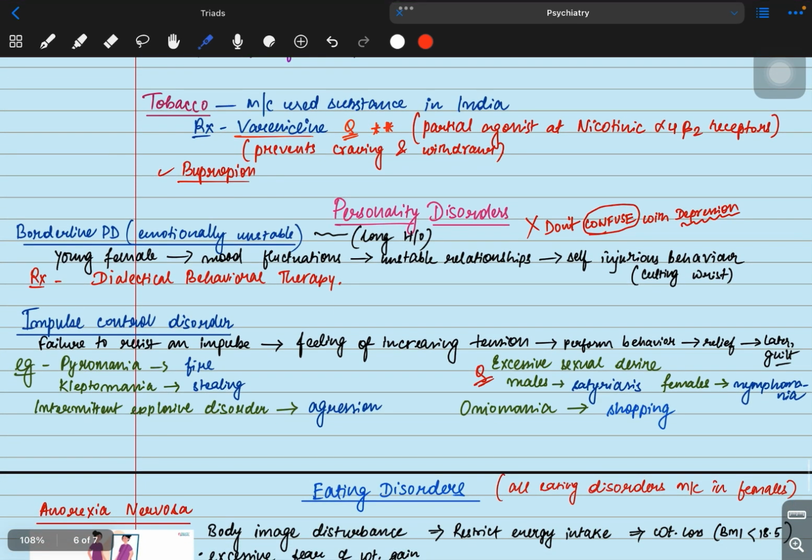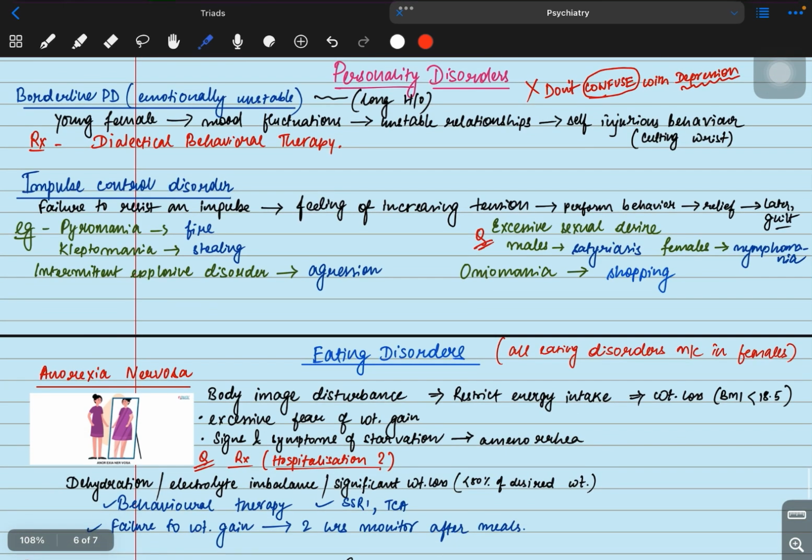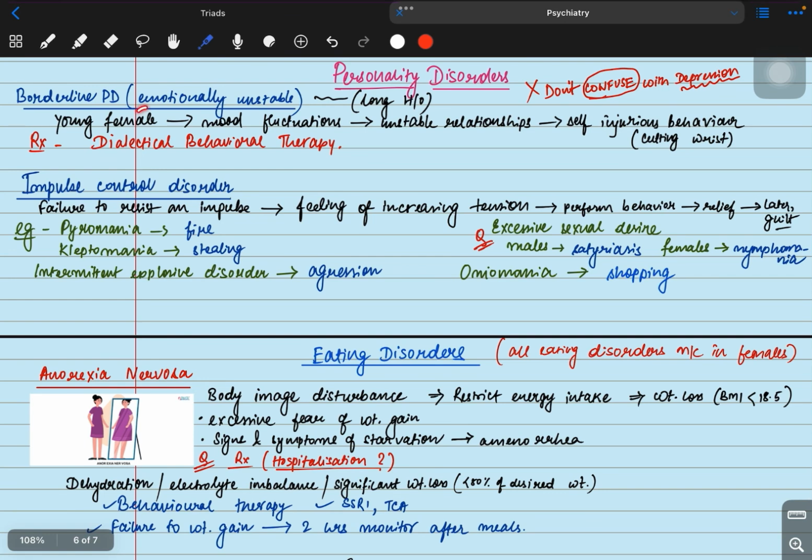Now, coming to tobacco. Tobacco is the most commonly used substance in India. The treatment is varenicline. It's a very good drug. It prevents craving and withdrawal. It's a partial agonist at the nicotinic alpha 4 beta 2 receptors. Bupropion is another drug. Coming to personality disorders, the first one is borderline personality disorder.